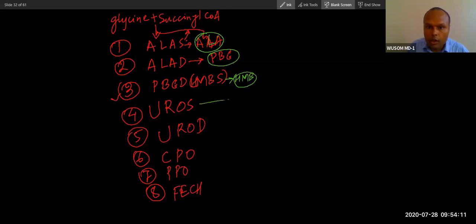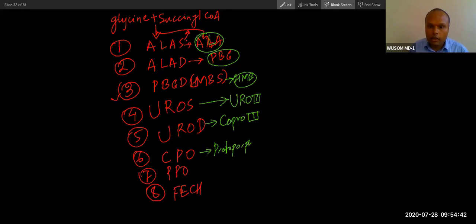This will cause first synthesis of the porphyrin ring, uroporphyrinogen 3. Now this is the molecule. It will cause decarboxylation, and this will produce what? Coproporphyrinogen 3. Now this is the molecule that will be converted into protoporphyrin.